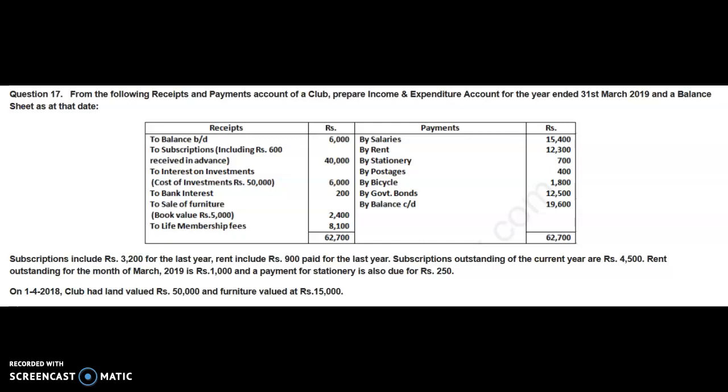When the amount of capital fund is not given, you all know that that amount will be found out by preparing the opening balance sheet or the balance sheet at the beginning of the year. Note down, when we prepare opening balance sheet or balance sheet at the beginning of the year, that balance sheet does not have any type of the adjustment, and that balance sheet will be prepared only with the balances which are given as on that date of assets and liabilities. Assets will be written in the asset side and liabilities will be written in the liability side.